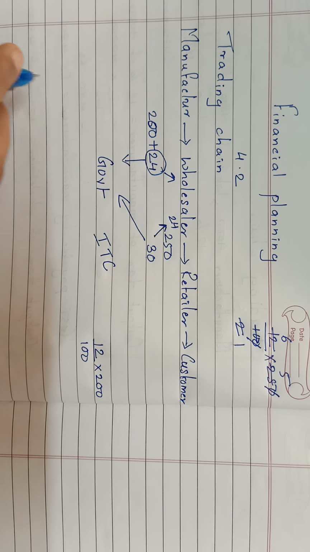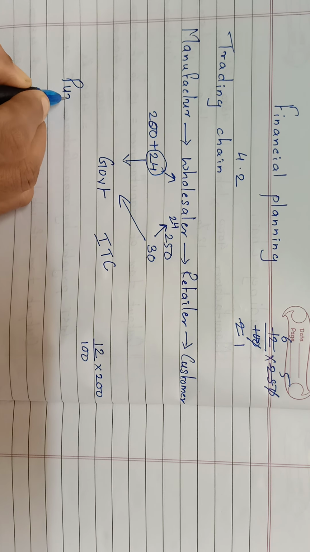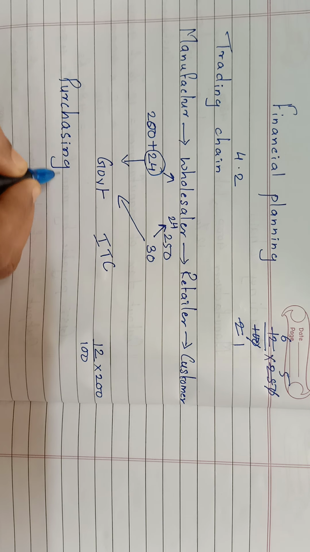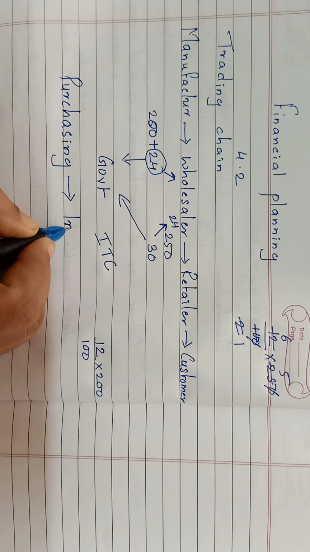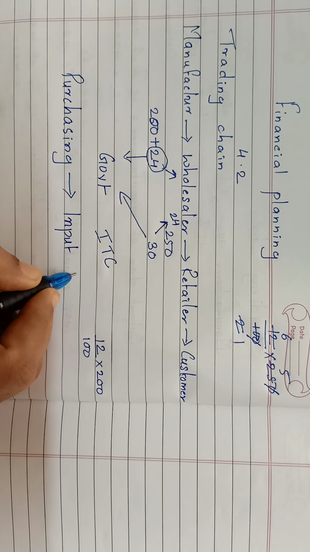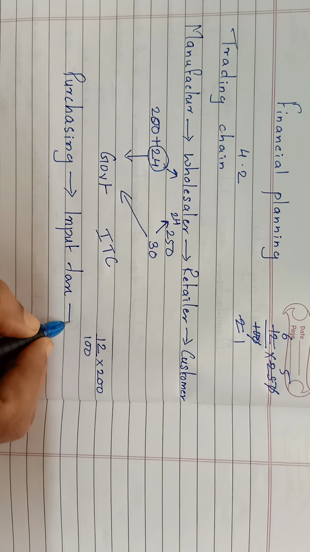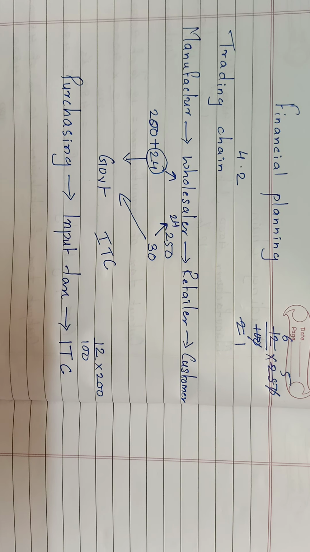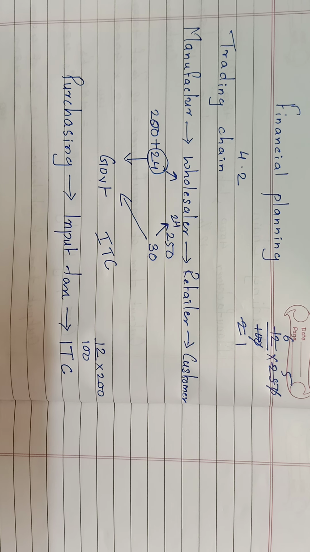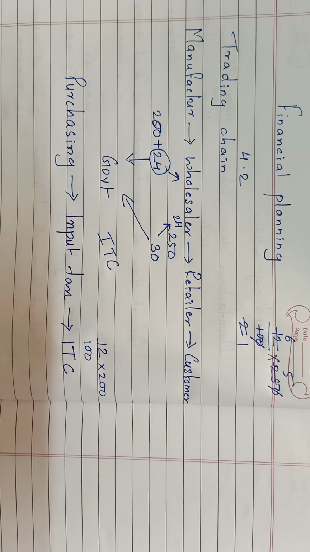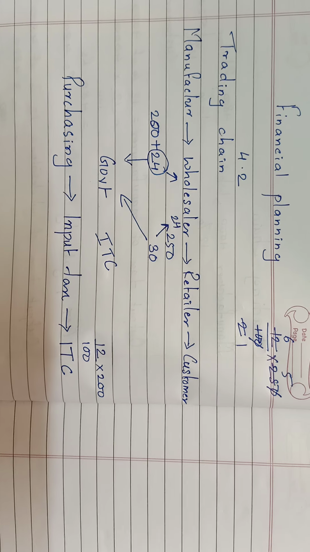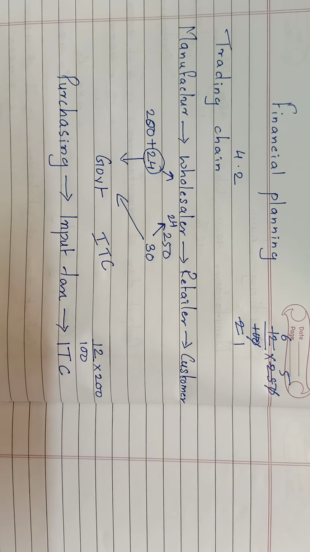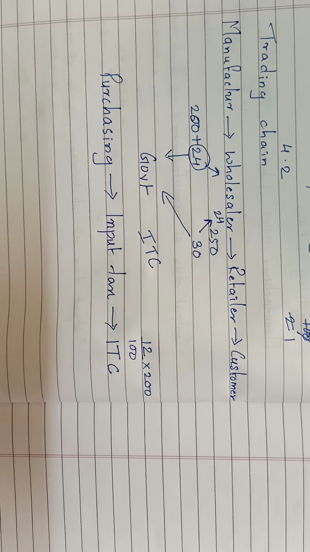So the tax that is paid while purchasing is called input tax, or it is also called input tax credit. The word credit means the amount is returned back to the person. So purchasing tax is called input tax. It's also called input tax credit.